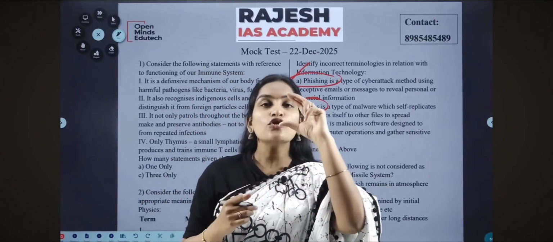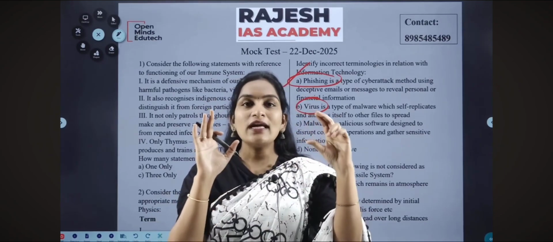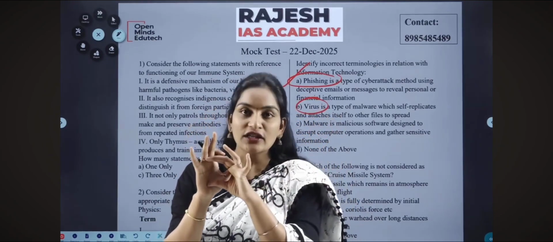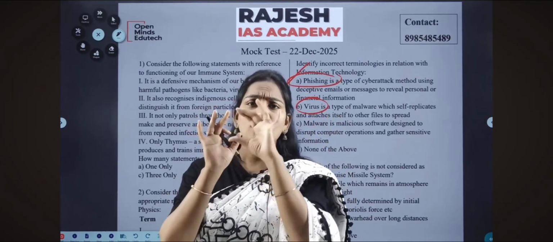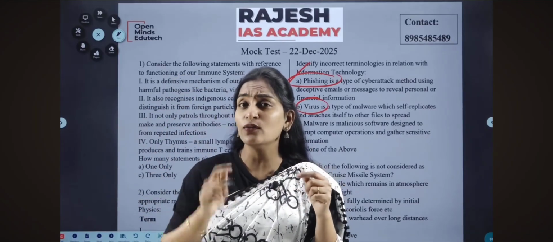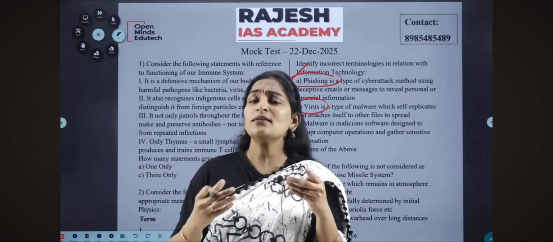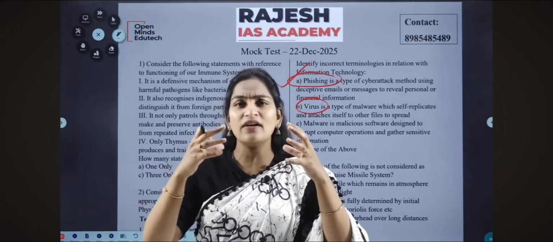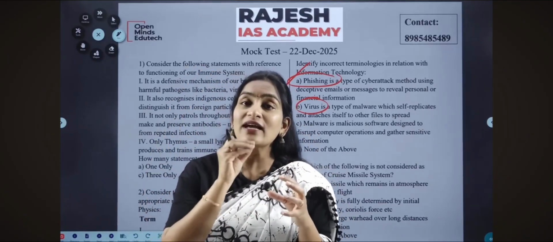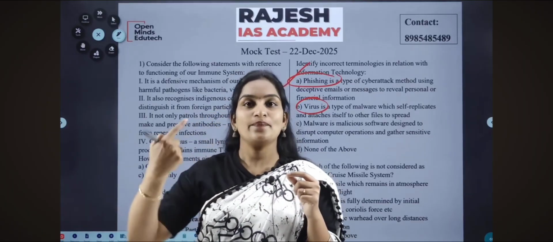So virus is what? A group of programs or a set of algorithms. Think this is the software, which is your application, and when the virus is imparted into your device, it will enter into this app. Once it enters, whenever you open it, what happens to this virus? It will pile up. It will increase its number. Many times you would have observed that the memory of your Gmail account was not yet completely used, but sometimes your Gmail is full, your storage is full. Sometimes you have encountered such pop-up messages there. That is because some virus is there. Virus is a set of algorithms. When you use that particular application once again, it will pile up. It will increase in number.